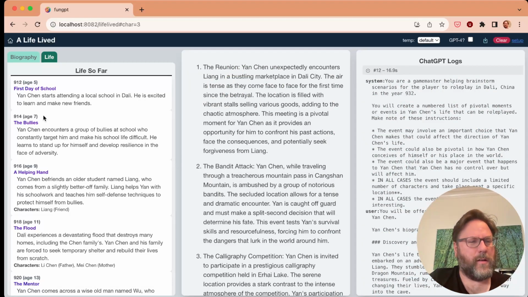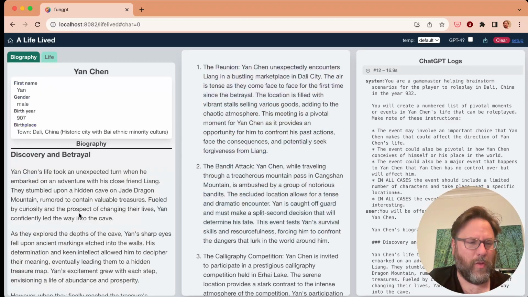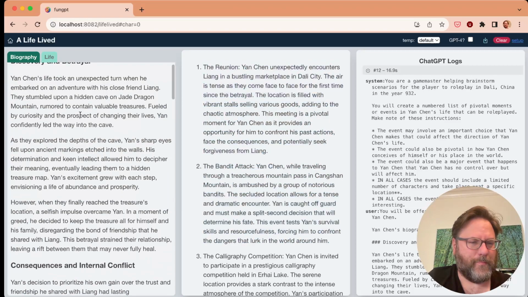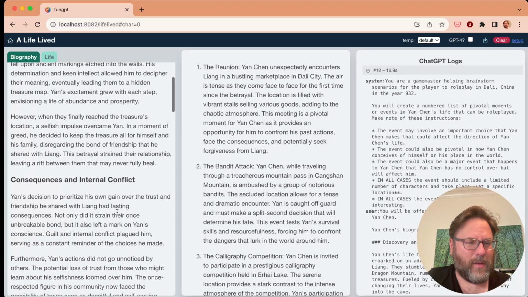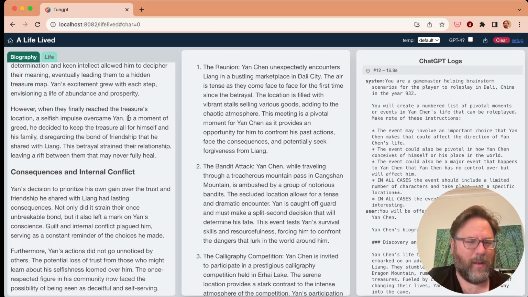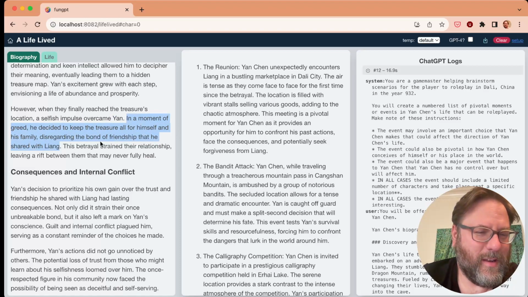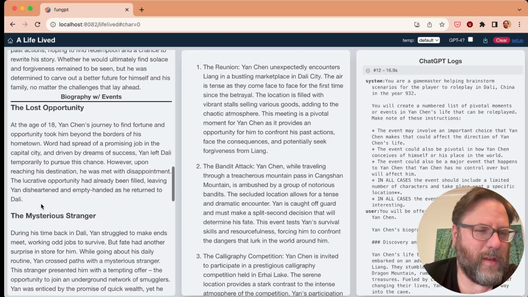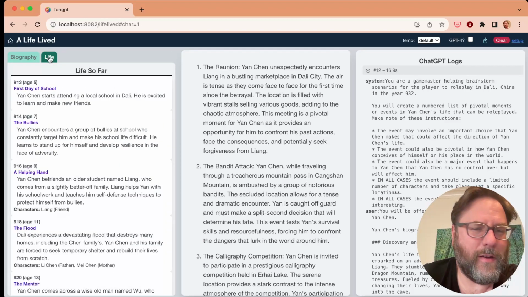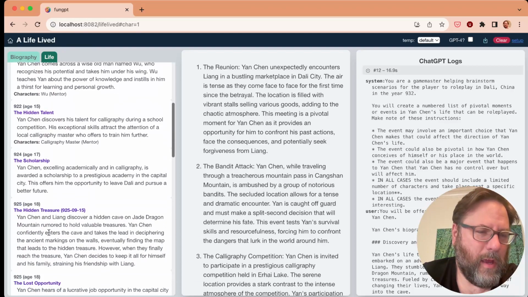Okay, so what happened there is, we used the analysis, we rewrote the biography. The biography now has these items about what happened. Here it's declared that in a moment of greed, he kept all for himself and his family. Oh, I didn't realize I was excluding Liang, but apparently that's how they interpreted it. And yeah, so there's a new thing. And then, given that, it played from age 18.